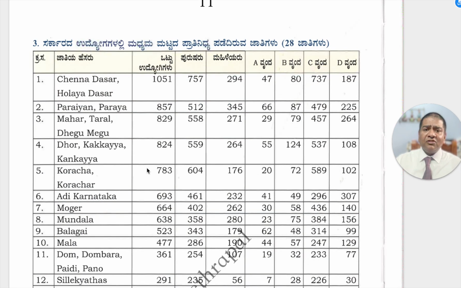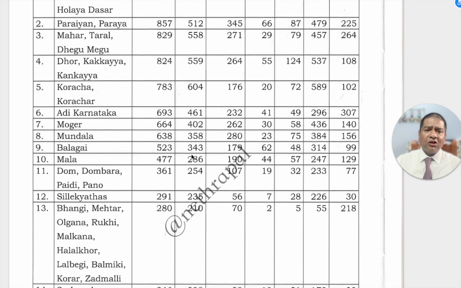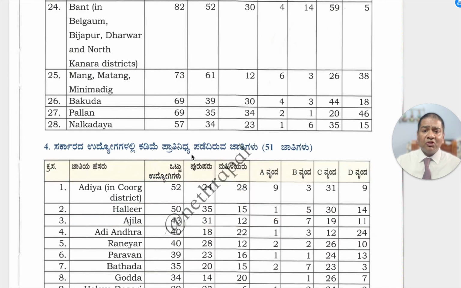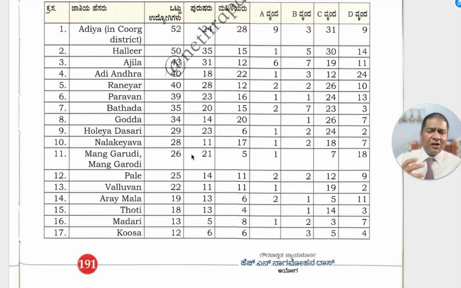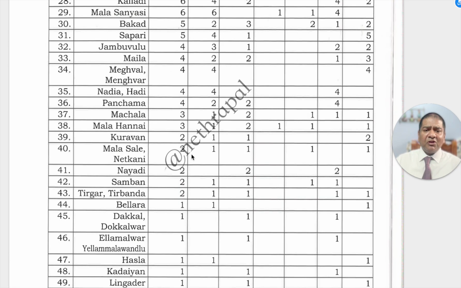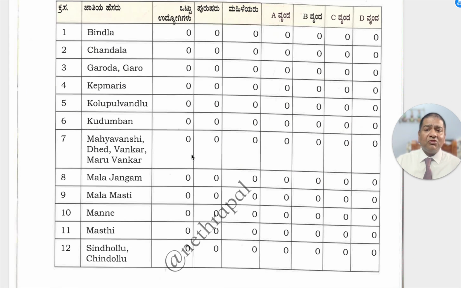Next are the 28 castes which have medium representation in the government. These are all absolute numbers. Then you have the next 51 castes which have a very minimum number of representation, and finally certain castes which have zero. For example, there is no voice for castes like Bindla, Chandala, and Kemparis in the government. At the moment you may assume this kind of absolute number analysis works out.